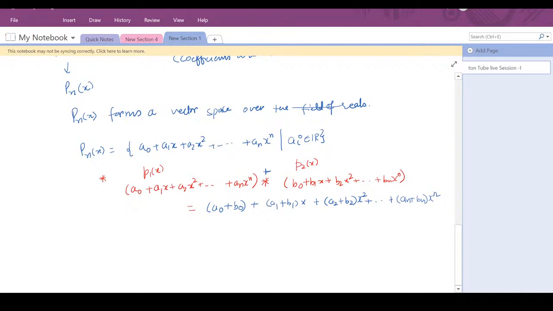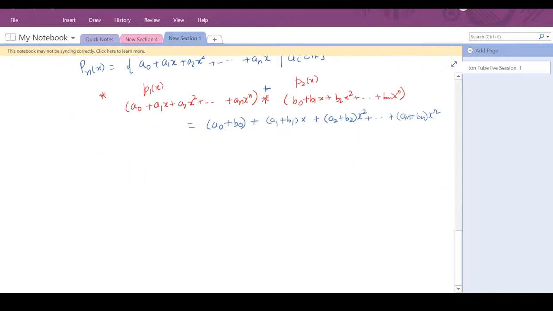So this is how you are defining your addition operator or your star operator, and then you can define the dot operation, the scalar multiplication operation, as alpha times (a0 plus a1x plus a2x squared plus so on, an x raised to power n).